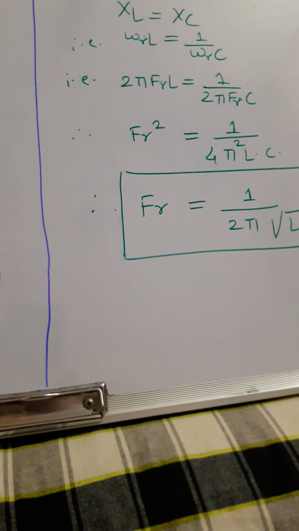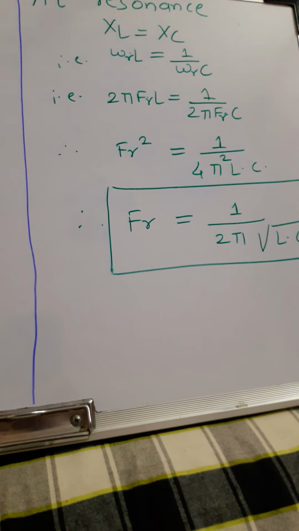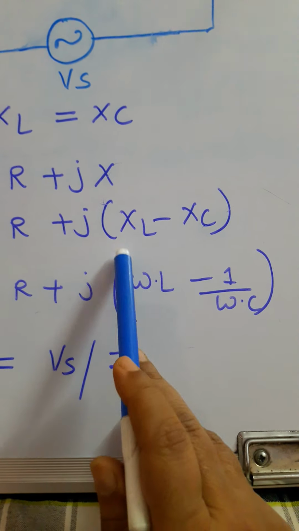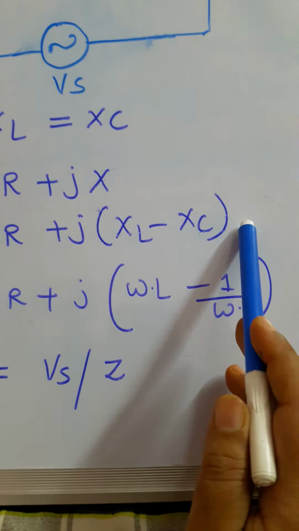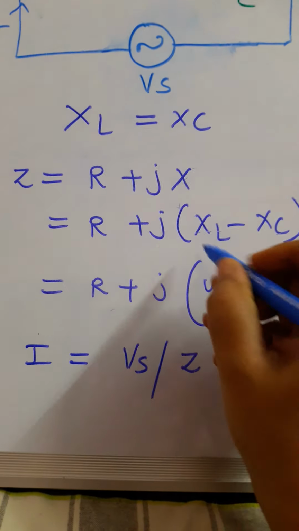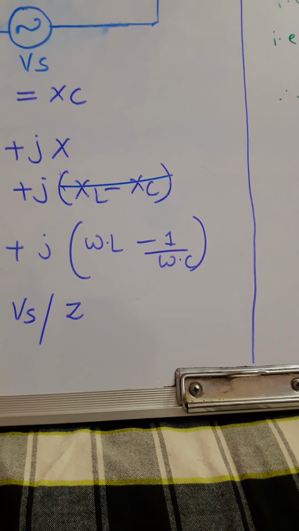The impedance in a series RLC circuit now becomes purely resistive because both the values are equal and opposite. So here in XL minus XC, both terms are equal and opposite, so they will ultimately cancel each other and there will be only resistance in the circuit.